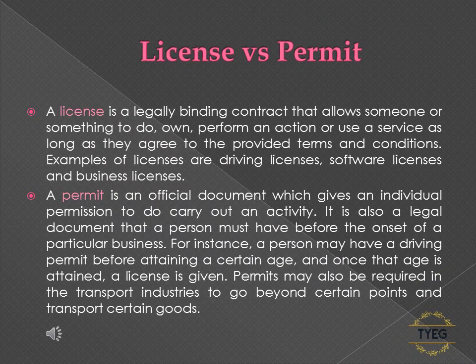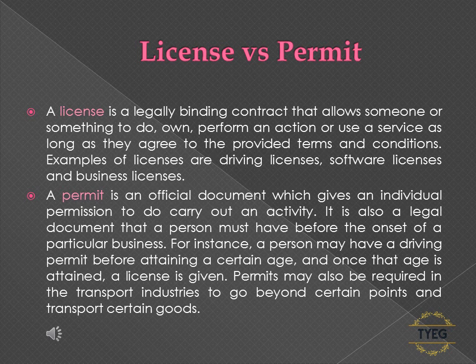License versus permit. A license is a legally binding contract that allows someone or something to do, own, or perform an action or use a service as long as they agree to the provided terms and conditions. Examples of licenses are driving licenses, software licenses and business licenses. A permit is an official document which gives an individual permission to carry out an activity. It is also a legal document that a person must have before the onset of a particular business.